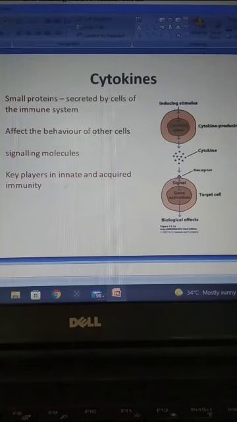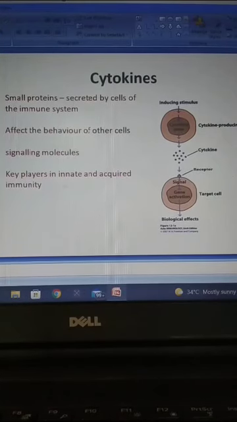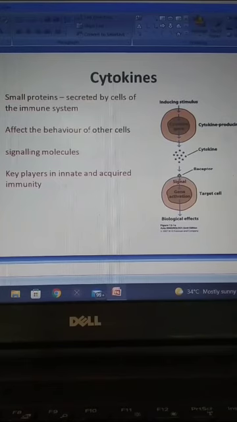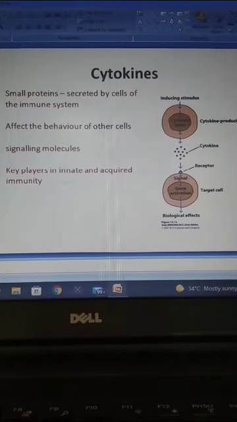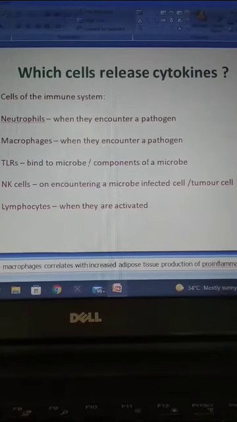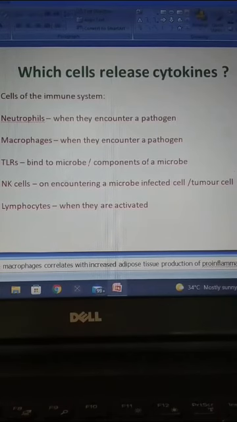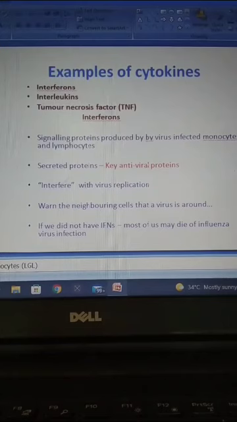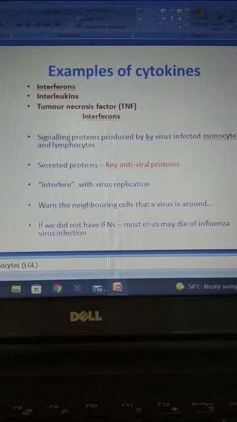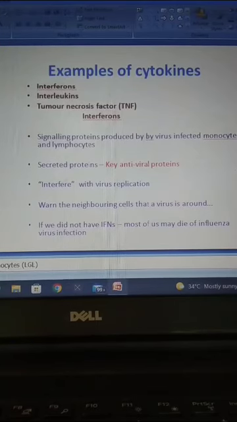Cytokines are small proteins secreted by the immune system. These are all signaling molecules, key players in innate and acquired immunity. So which cells release cytokines? Cytokines are secreted by neutrophils, macrophages, TLRs, NK cells and lymphocytes. Examples of cytokines are interferons, interleukins and tumor necrosis factor. Interferons are key antiviral proteins, very important antiviral proteins that reside in our body.